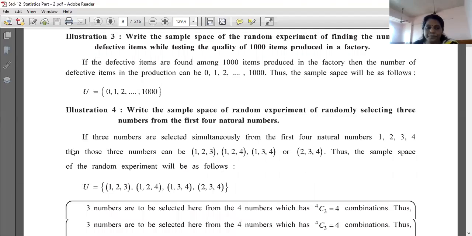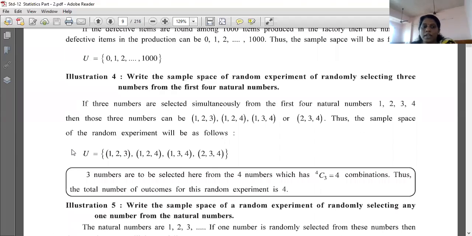Okay. Now fourth one. Write the sample space of the random experiment of randomly selecting 3 numbers from the first 4 natural numbers. So what are the natural numbers? 1, 2, 3, 4. First 4 natural numbers.